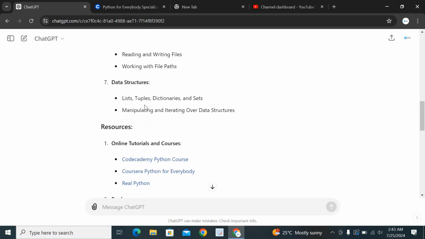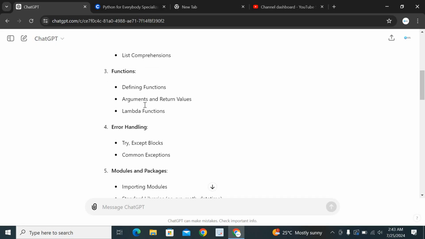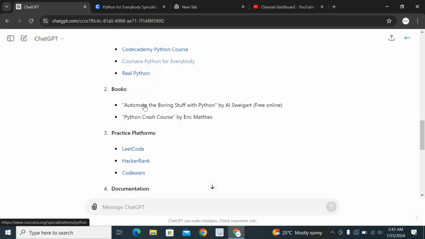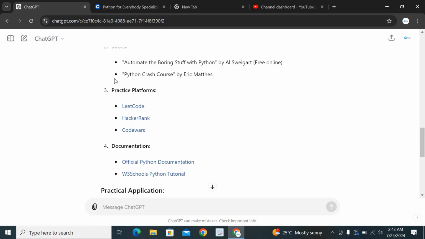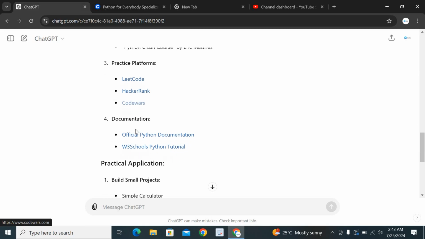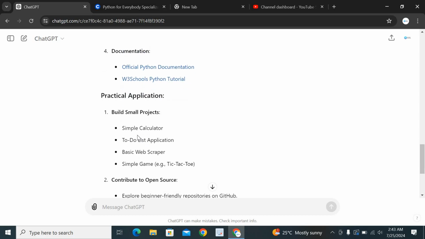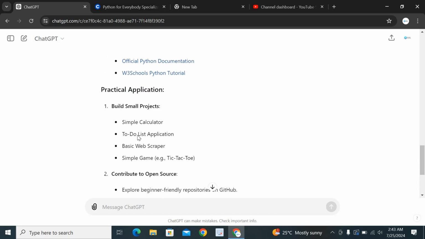So here's how it's done. It tells you what you are going to learn, gives you resources to learn it, gives you books to read to learn it, and then here are the platforms where you can practice what you've learned: LeetCode, HackerRank, Codewars. I can click on these tools or on these words, and it will take me to the website as well, right? For documentation, we have this tool as well, and you can also click on it to take you to the website. Now, it gives us practical application.